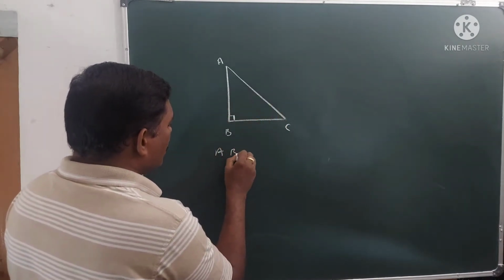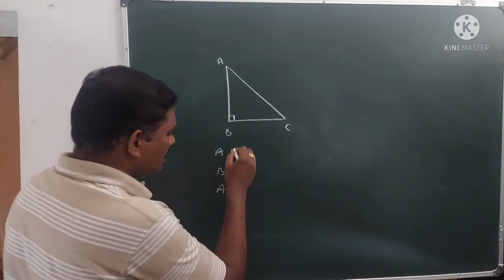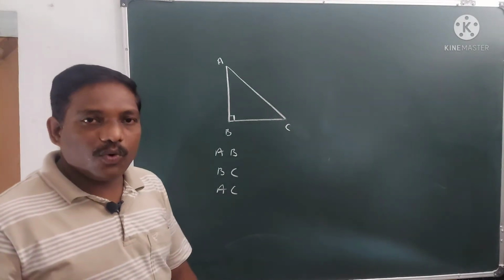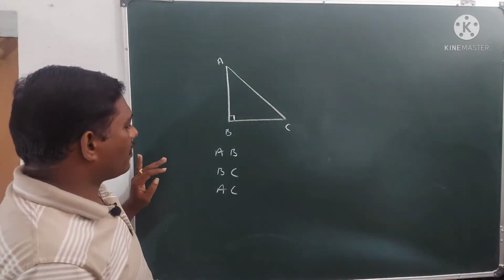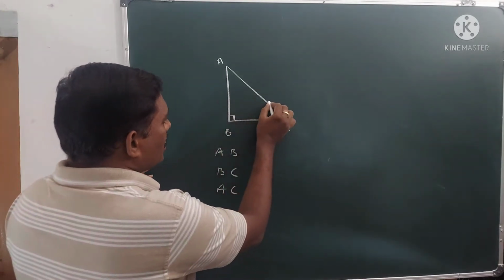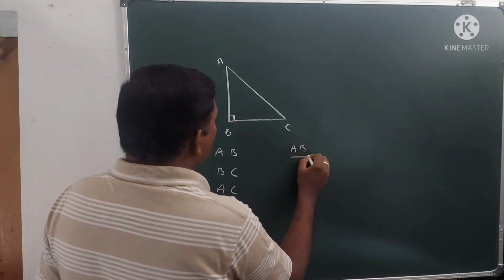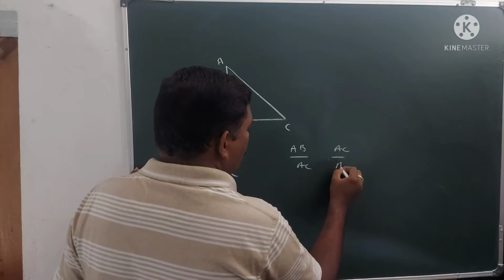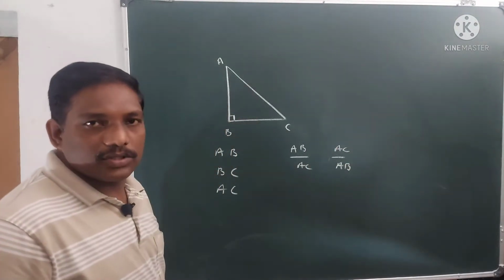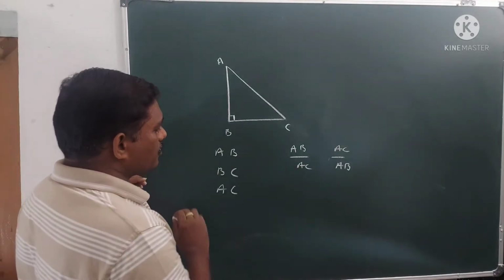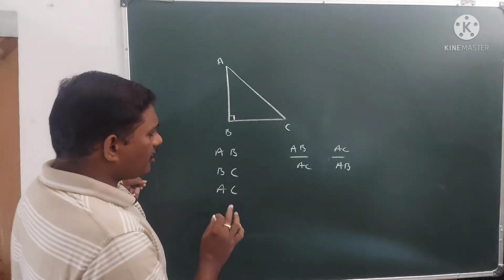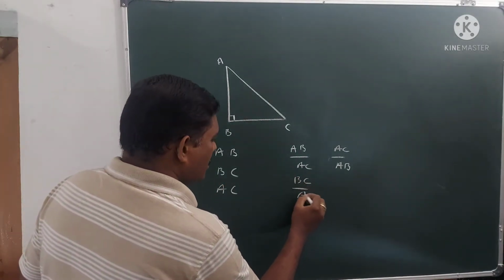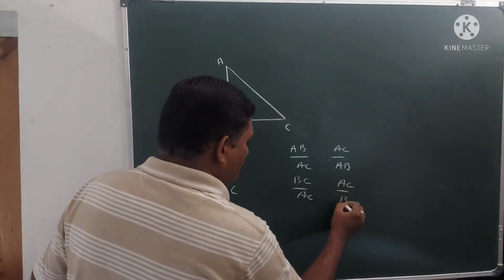Here mainly three sides are there: AB, BC and AC. By using these three sides, we can write only 6 ratios. I will explain how we can write them. If you take AB and AC, you can write AB by AC or AC by AB. So these are two ratios. And if you take the two sides BC and AC, you can write BC by AC and AC by BC.